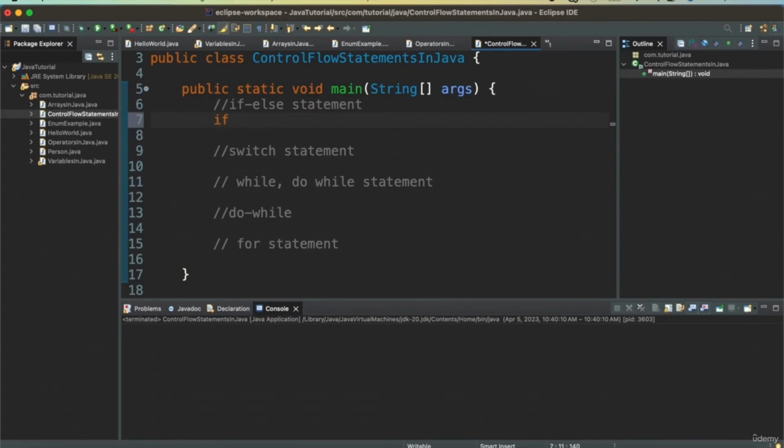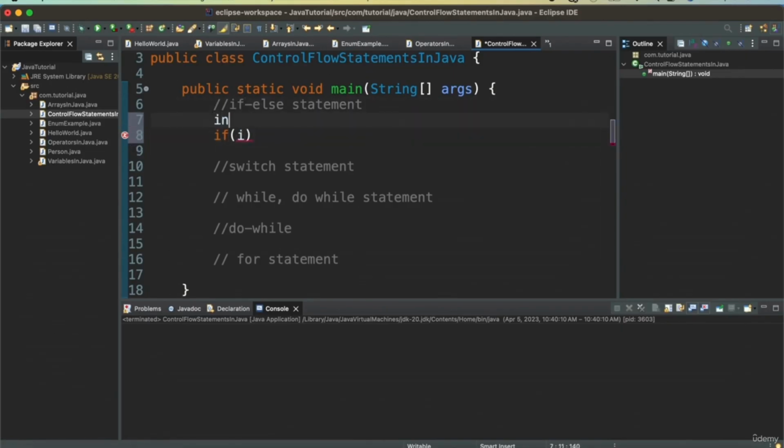So we'll take an example of if, where we'll have a variable declared. Say integer test score is 90.